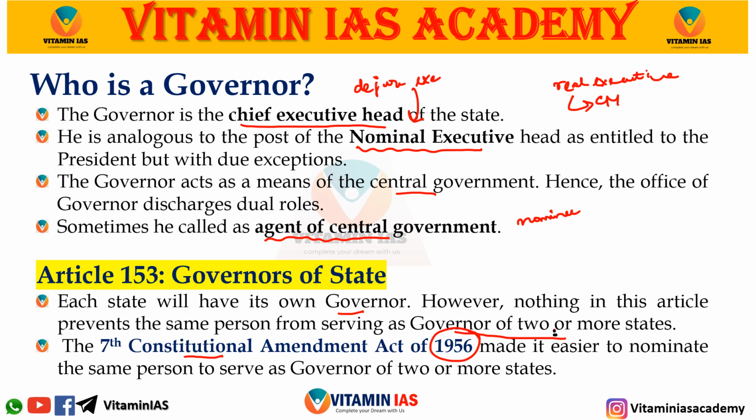For example, the governor of Punjab can be the lieutenant governor of Chandigarh. Chandigarh is a union territory. Punjab is a state. So a person is eligible for both these positions under the 7th Constitutional Amendment Act.